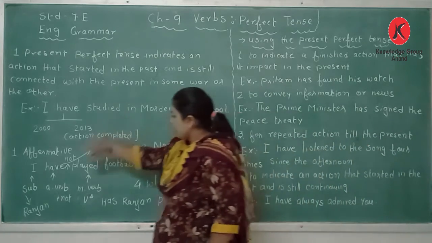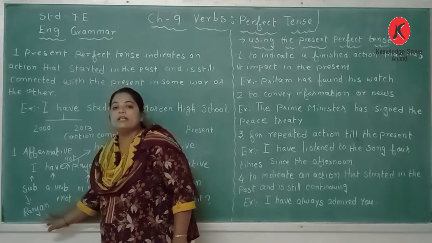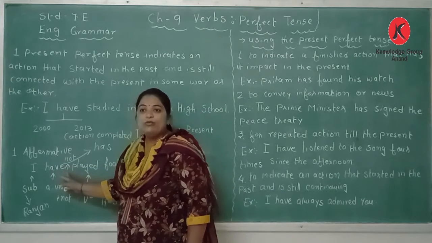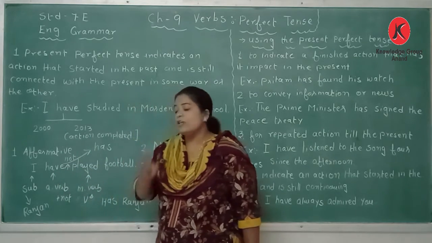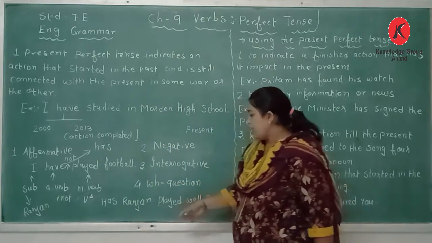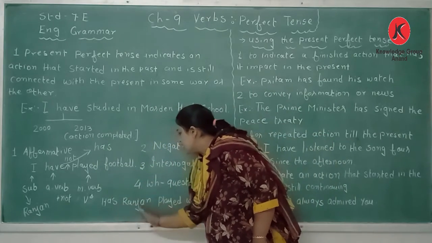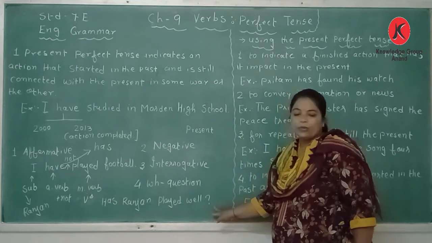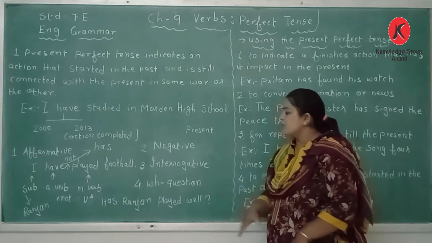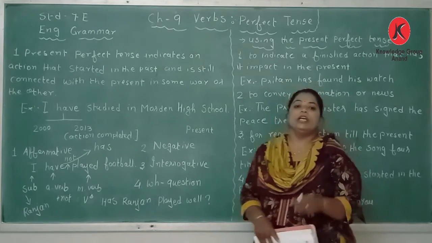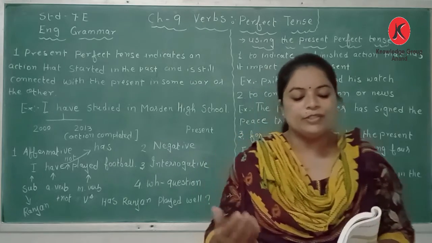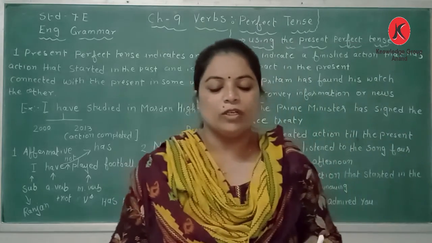So instead of I, we have taken the name of a person, that is Ranjan. That means it is a third person singular. So we can't use have. For the third person singular, we always use has. So the auxiliary verb will be taken at the front. Has Ranjan played well. Okay. So the person Ranjan has played football. So has the Ranjan played well. So this is our interrogative sentence. And the WH questions, how we will change using the WH word.